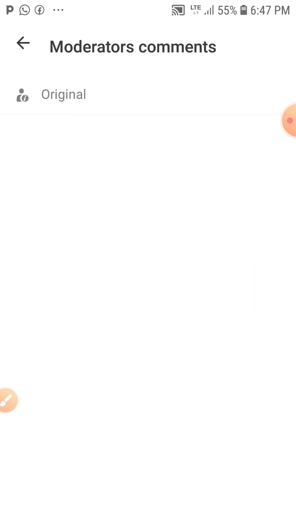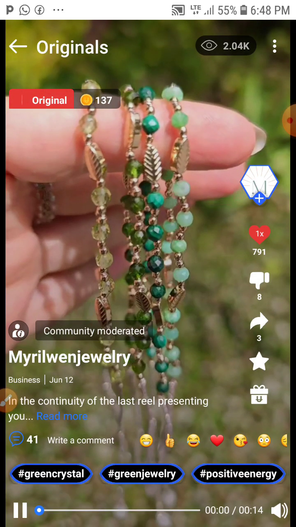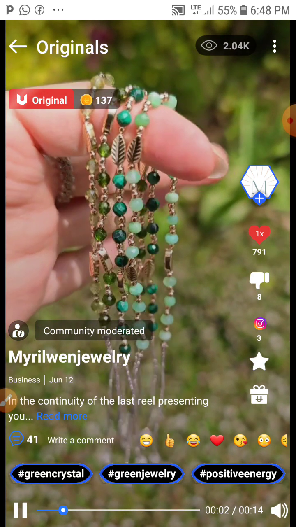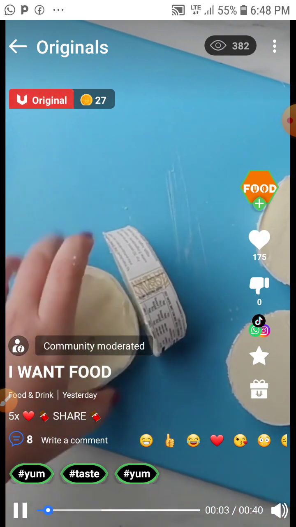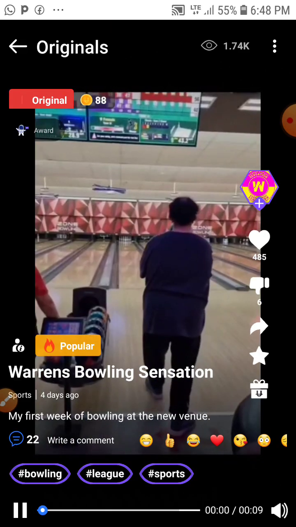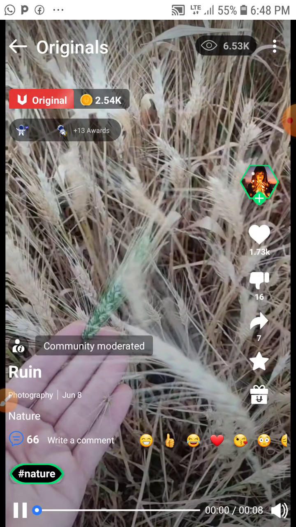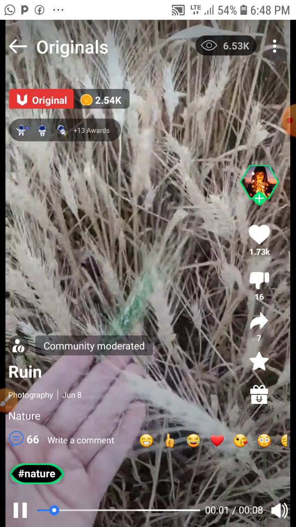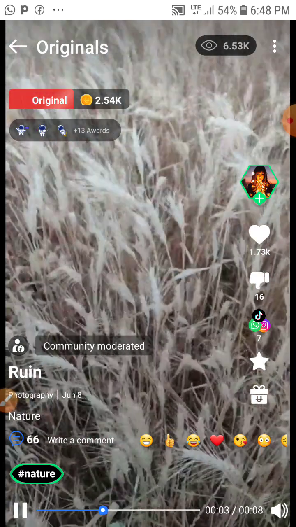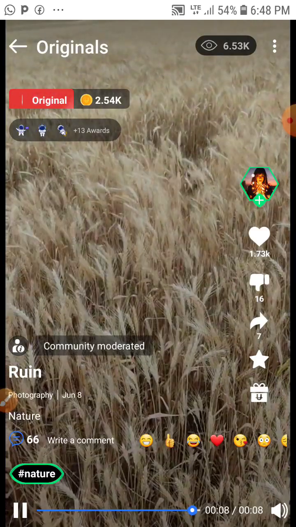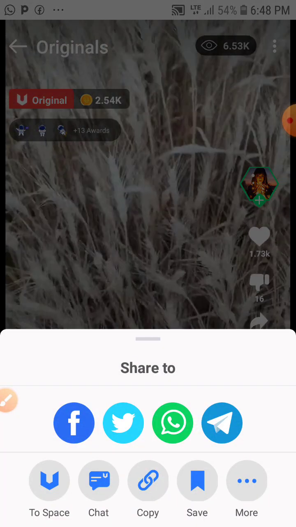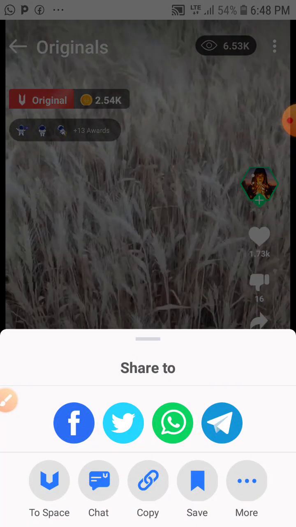Original moderation, moderators' comments. So as you can see, all you have to do is just go in and post. With me you can share it on TikTok. Look at it, you can share it on TikTok, Instagram, and Facebook. Let's click on this share button right here. Facebook, Twitter, Instagram, Telegram. Wow, you can click on more.